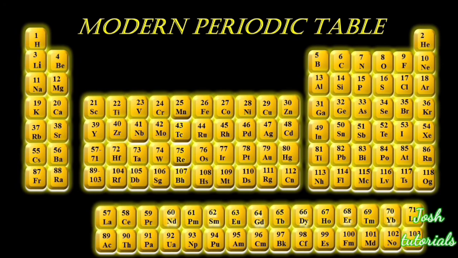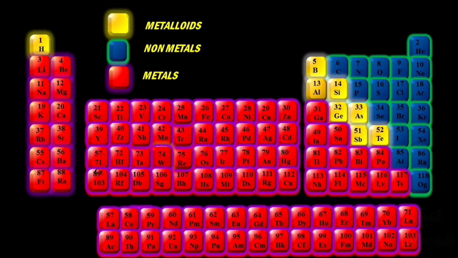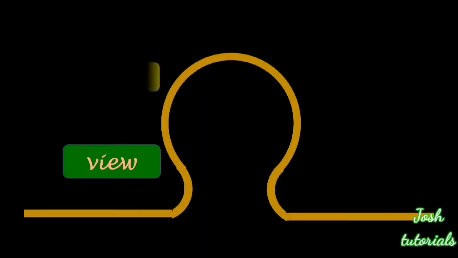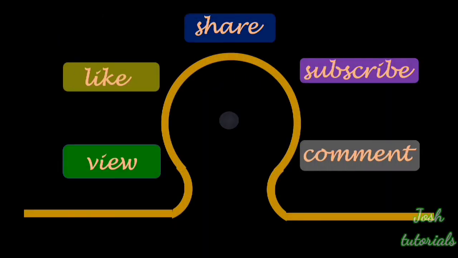Look at this modern periodic table, which is perfectly organized. That makes it easy for us to remember the elements along with their properties. One more interesting thing to remember: all yellow colored elements are metalloids, blue are non-metals, and the rest, in red, are metals. That's it for today, and in the next topic I will introduce how to write an electronic configuration.